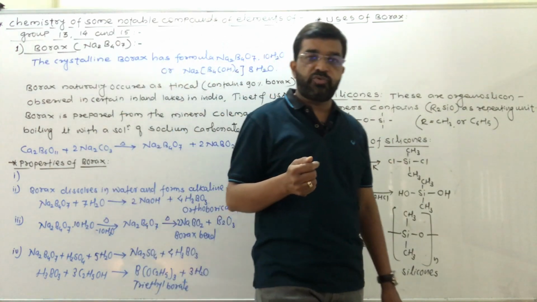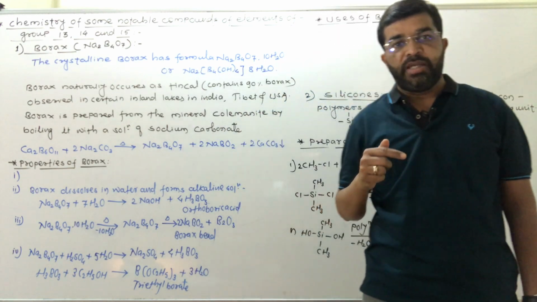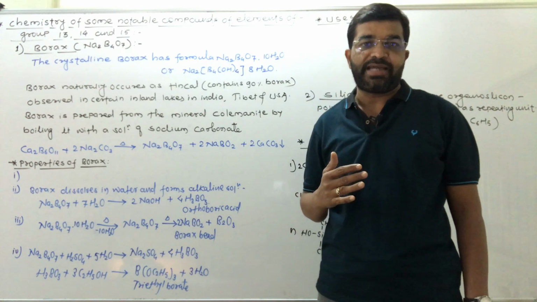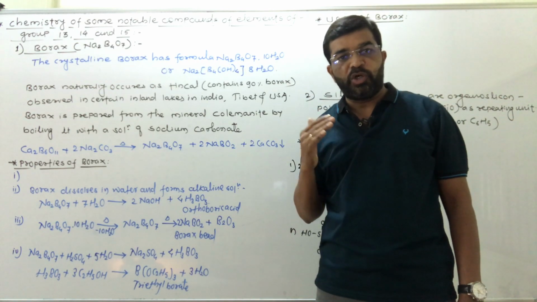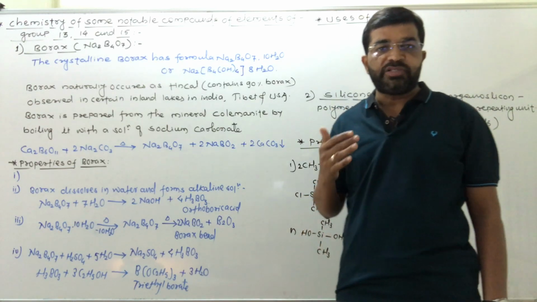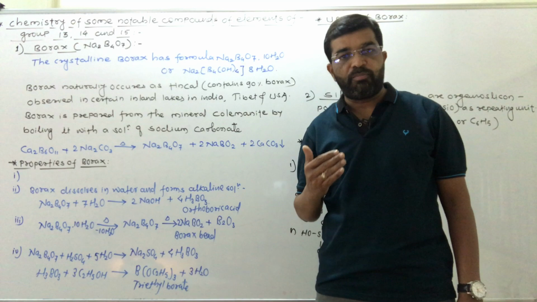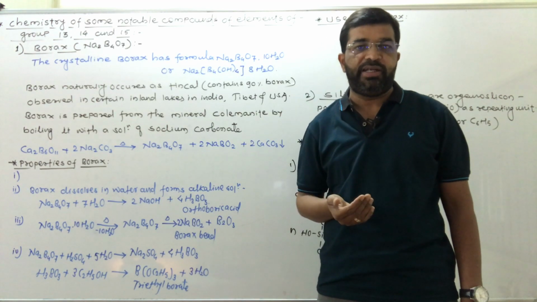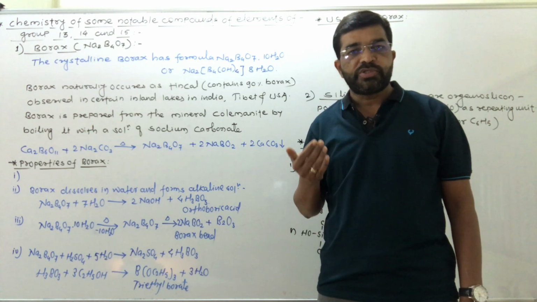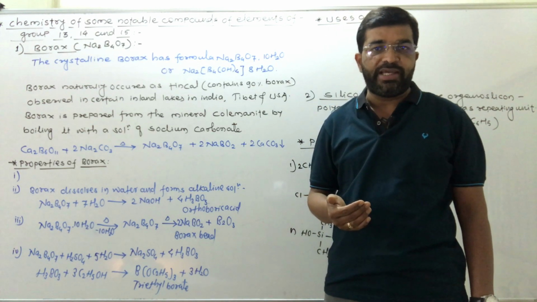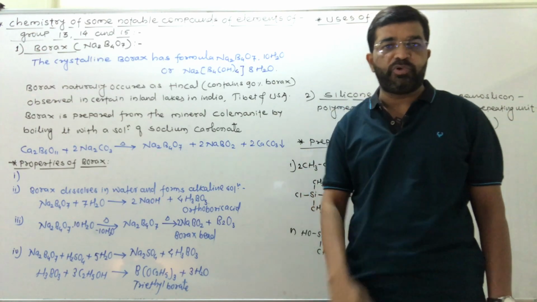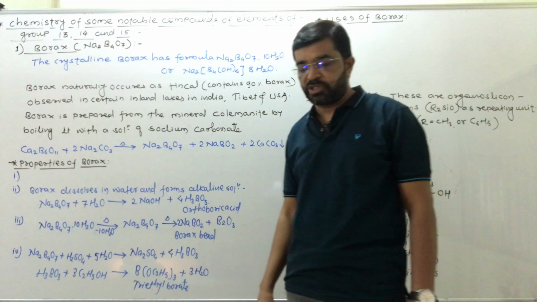For example, we have to study borax, as well as later we have to study silicones. What are silicones, their properties, and some of the important uses of silicones we also have to study. As well as we have to study ammonia, which is the compound of nitrogen, a 15th group element: preparation of ammonia, some physical properties of ammonia, and reactions or chemical properties of ammonia, and uses.